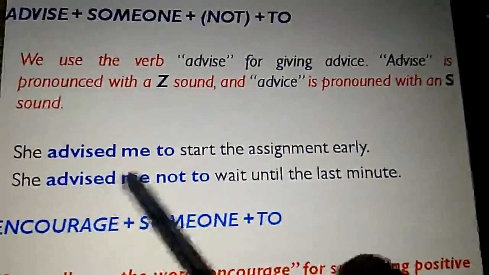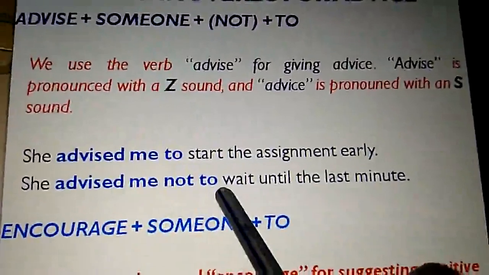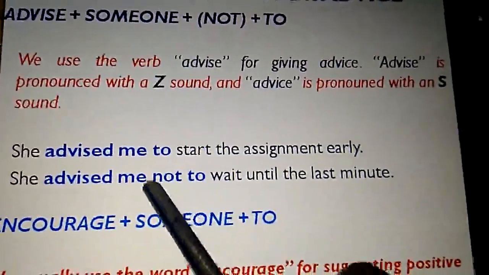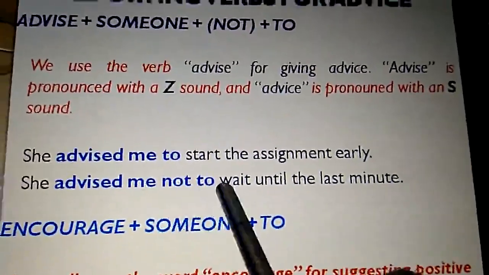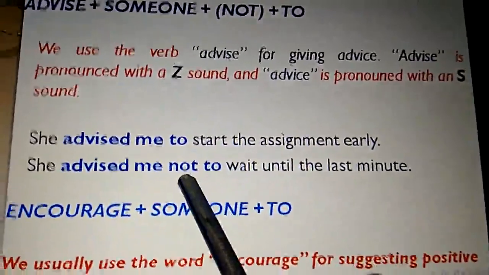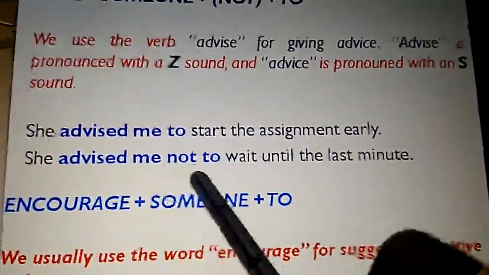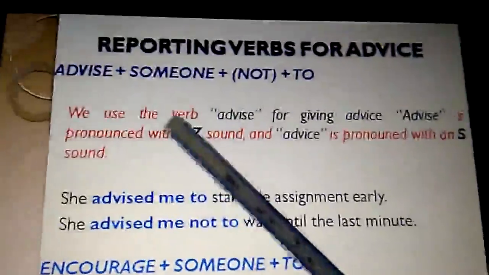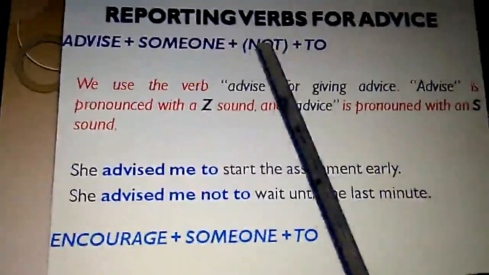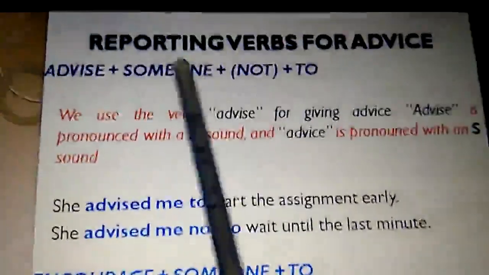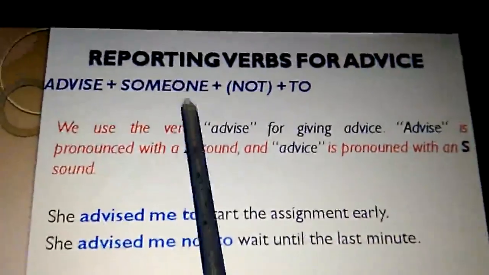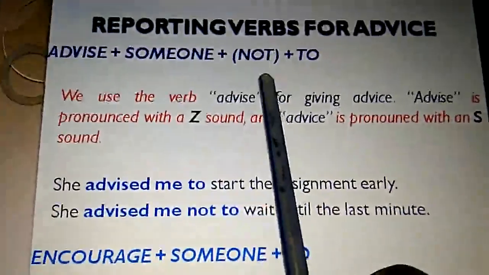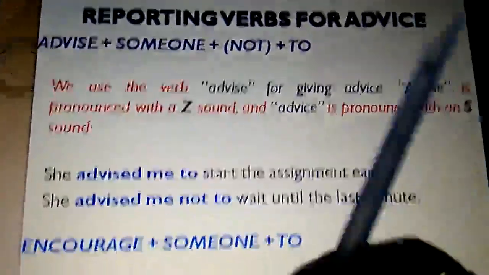She advised me not to. If it is a negative sentence, then in between me and the to infinitive, we add not. She advised me not to wait until the last minute. So if we are using advise as a reporting verb, the pattern would be advise plus someone plus not, which is optional, plus to infinitive.